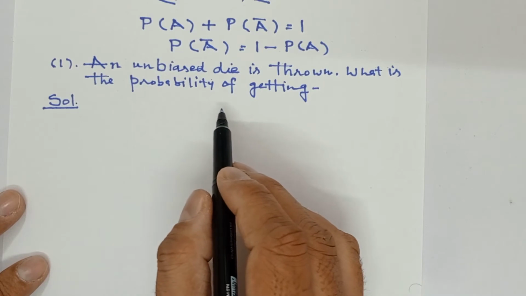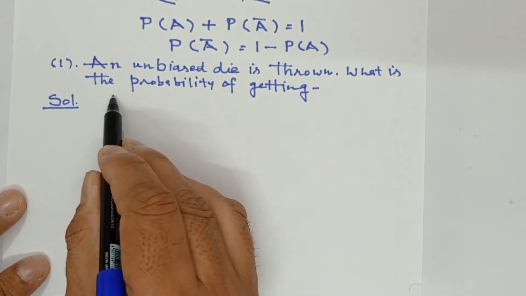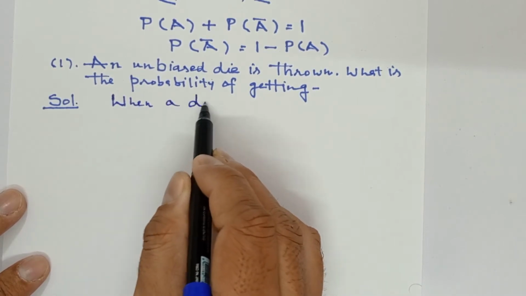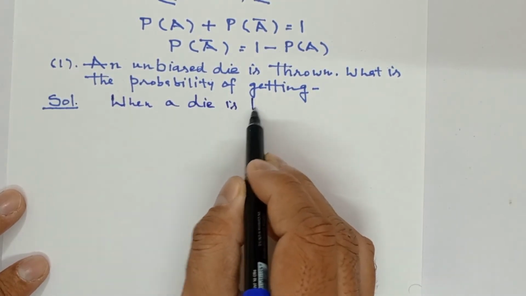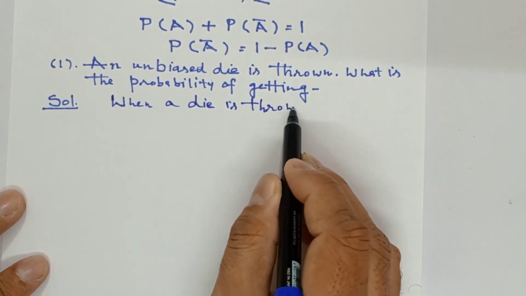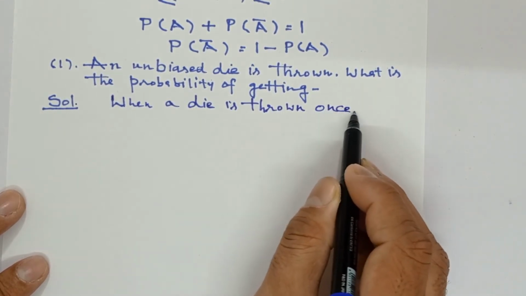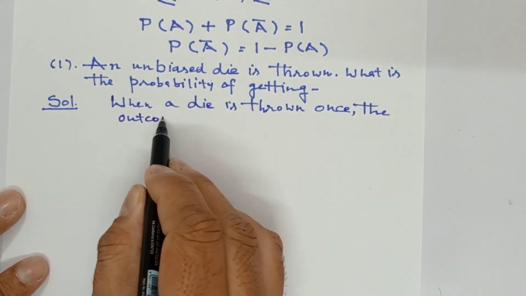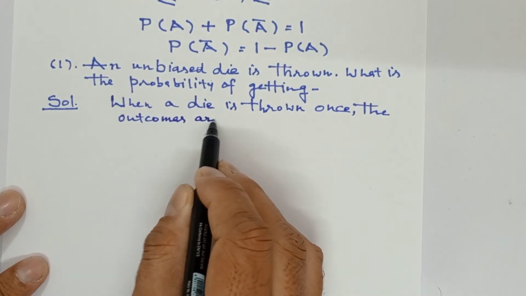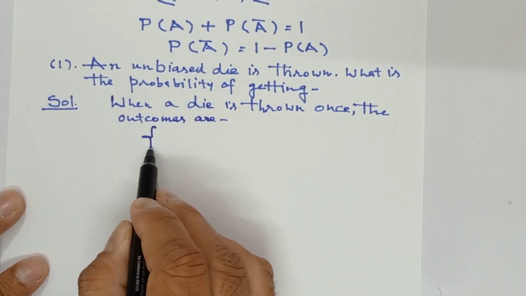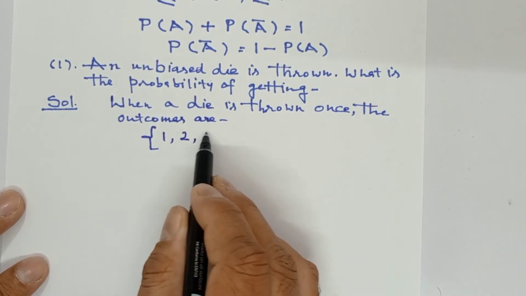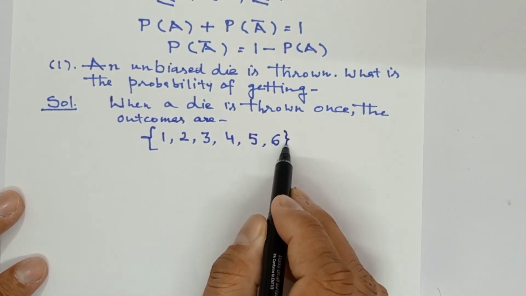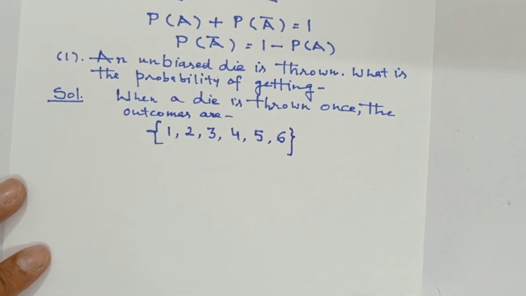First, how are we to start the question? We will write, when a die is thrown once, the outcomes are, here in the bracket I am writing, outcomes 1, 2, 3, 4, 5, 6. These are the total number of outcomes.